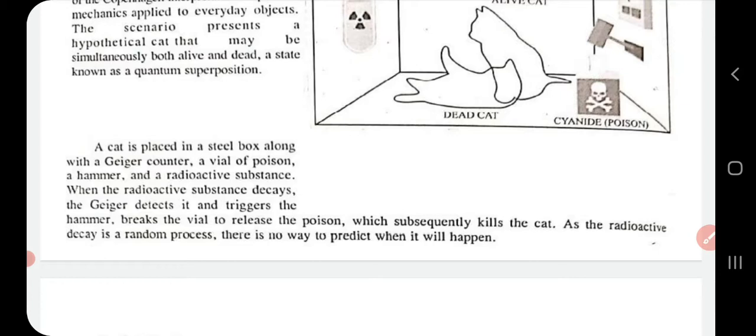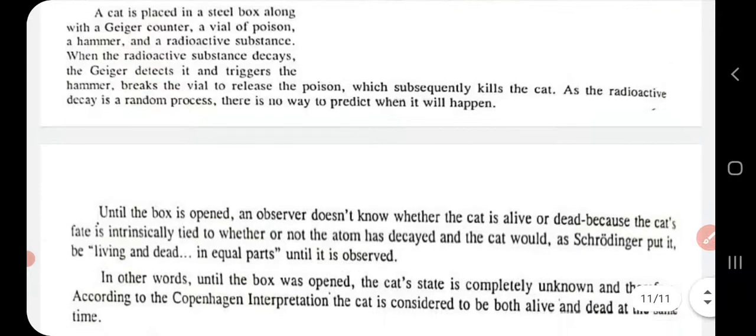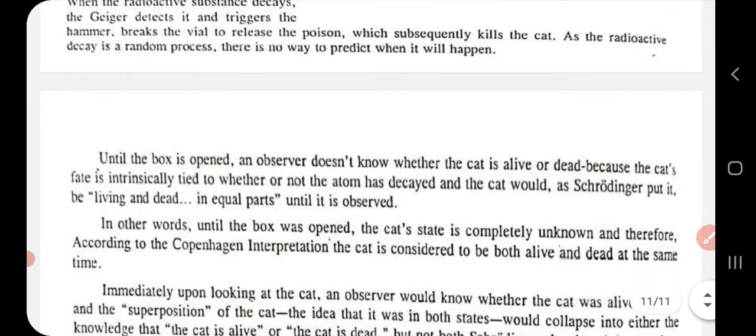Now, when this radioactive substance decays, the Geiger counter will detect the presence of radioactive rays, and once it is detected, it will trigger the hammer, and this hammer will break the vial to release the poison, and that poison will kill the cat. As radioactive decay is a random process, there is no way to detect or predict when it will happen. That is unknown, or it is a case of uncertainty.